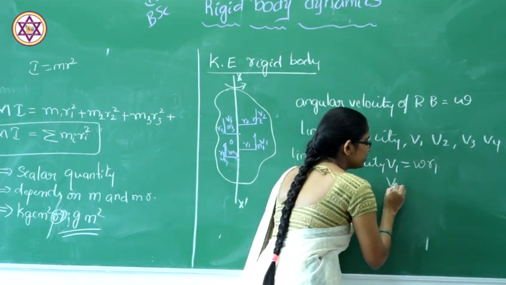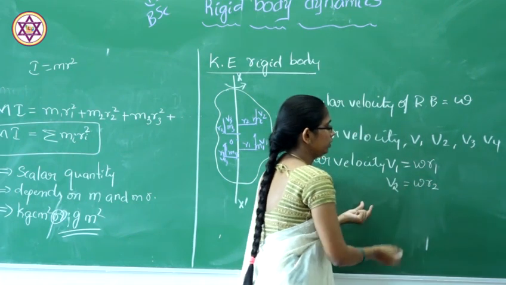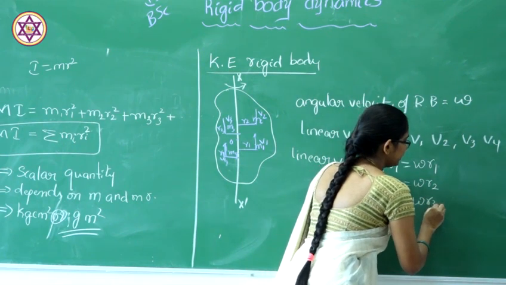Similarly v2 is given by omega r2, and v3 by omega r3.